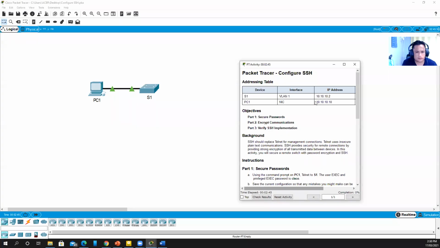Good day. Our topic for today is all about how to configure SSH in Packet Tracer.